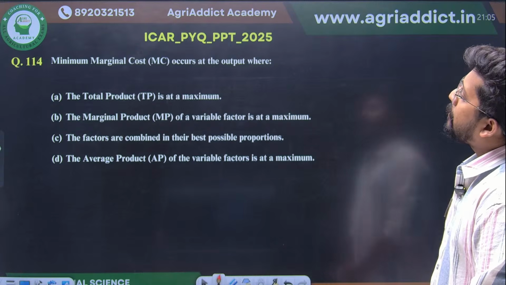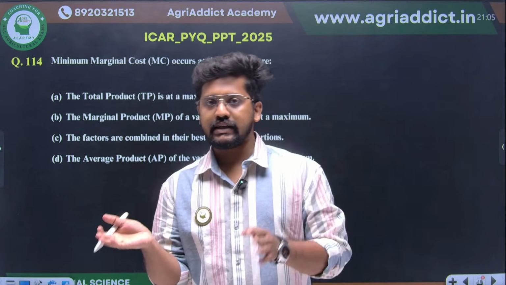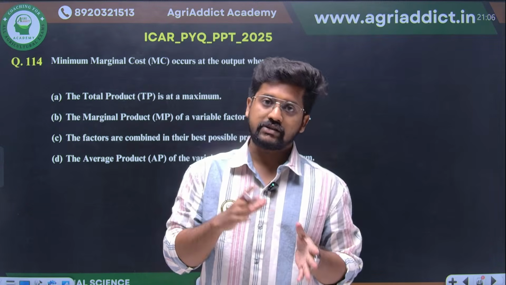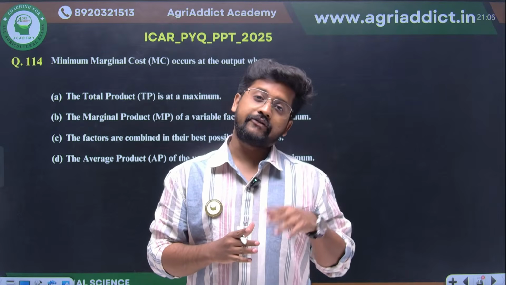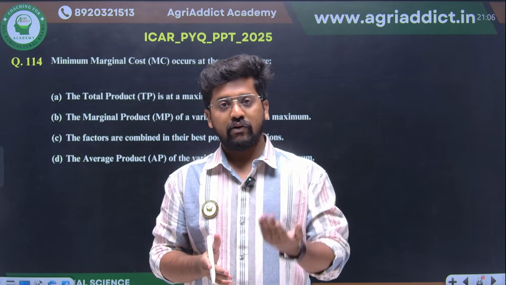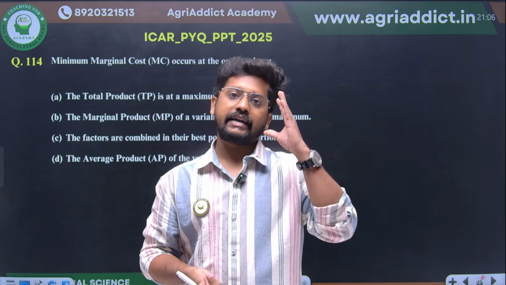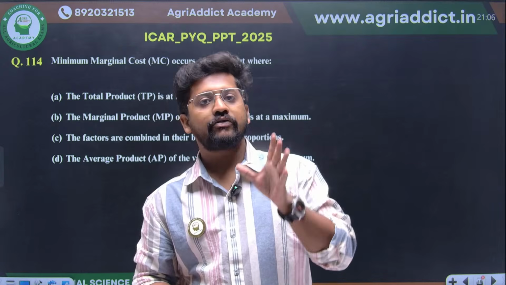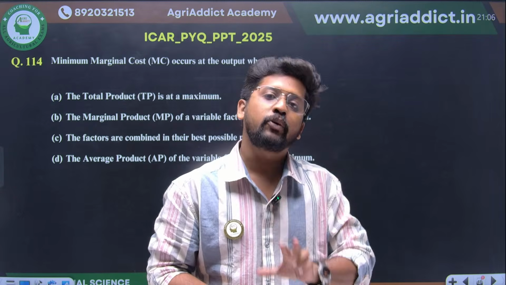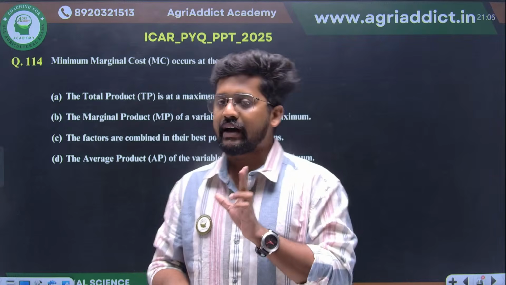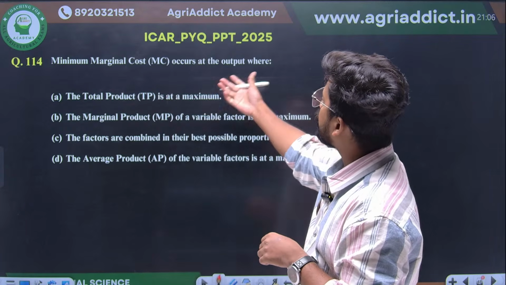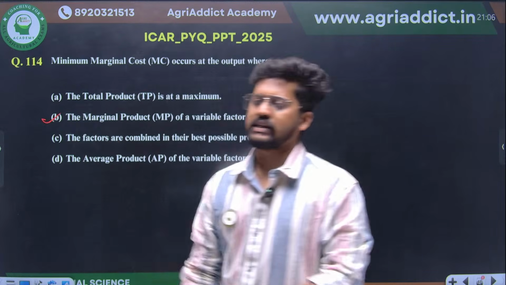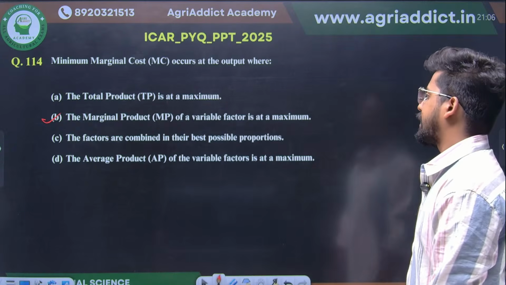Then minimum marginal cost occurs at an output where, see, we have already seen the production as well as the cost duality, right? In the production class, after our factor and factor product relationship, we have already discussed that the corresponding point of the highest marginal physical product will be the minimum point of the marginal cost. The highest point of the average physical product will correspond to the minimum point of the average variable cost. That is the duality concept, right? So therefore minimum marginal cost occurs at the output where marginal product of a variable factor is maximum. Direct question. Statement is correct. Option B will be your correct answer.